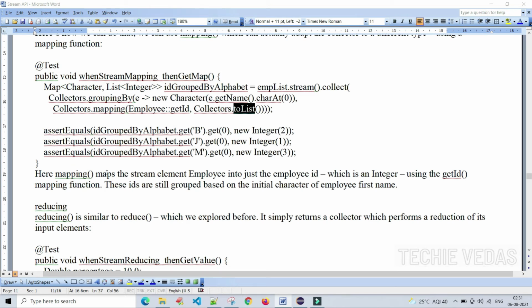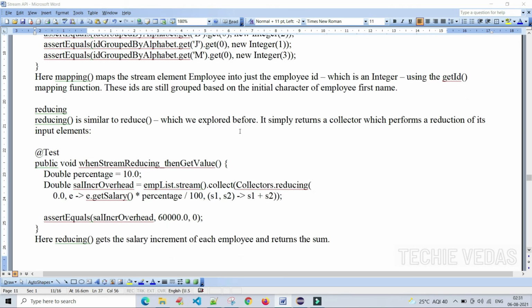Here the mapping method maps the stream element Employee into just the employee ID, which is an integer, using the getId method. These IDs are still grouped based upon the initial character of the employee first name. We did it already.